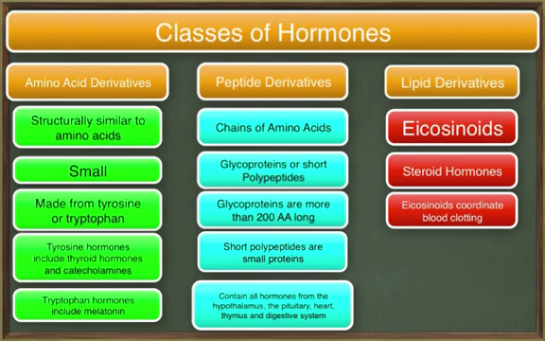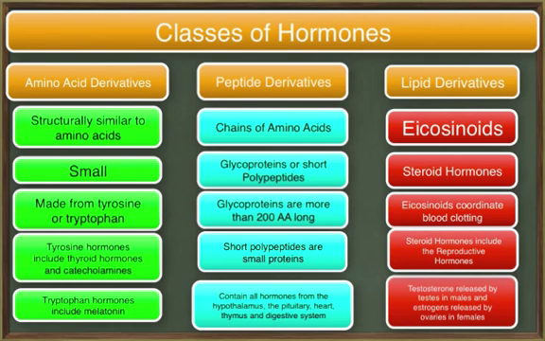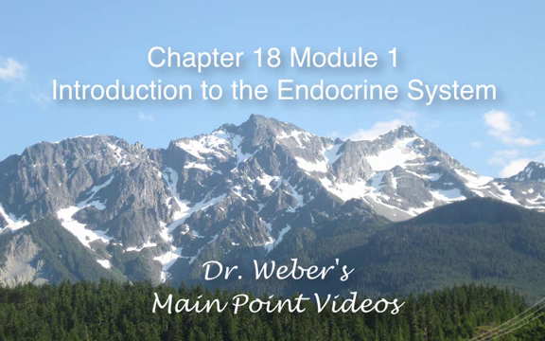The steroid hormones are released by the reproductive organs. Androgens such as testosterone are released by the testes in males, and estrogens and progestins are released by the ovaries in females. This ends Chapter 18, Module 1, Introduction to the Endocrine System.